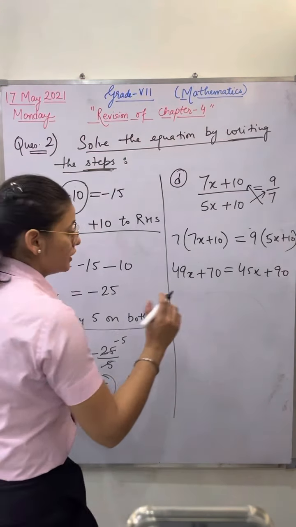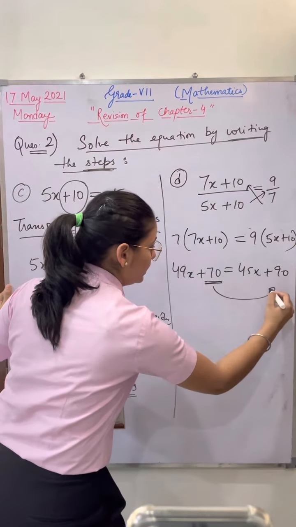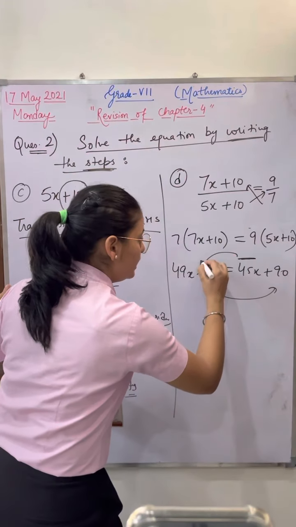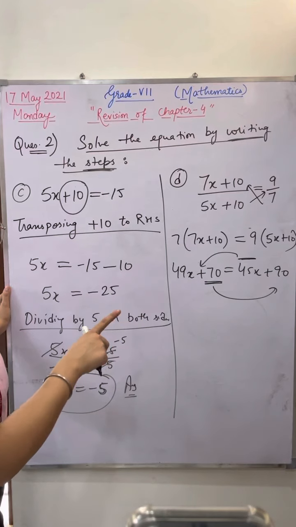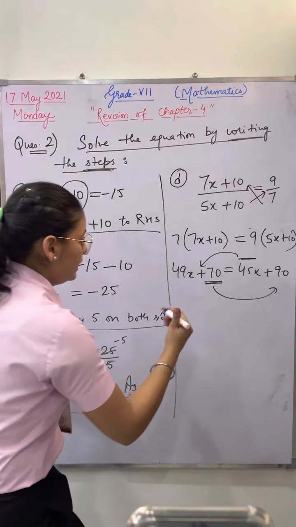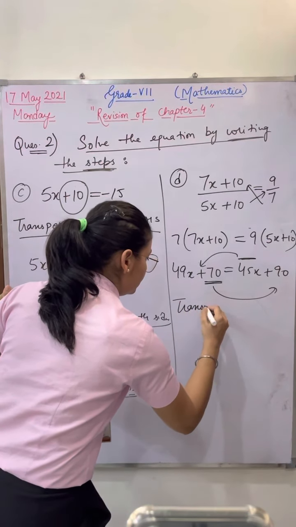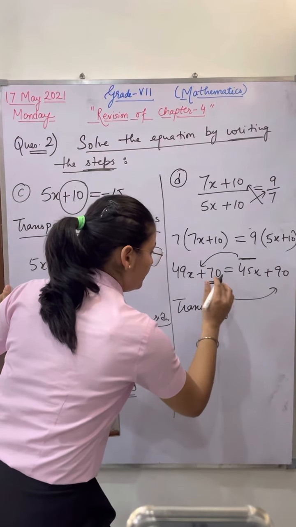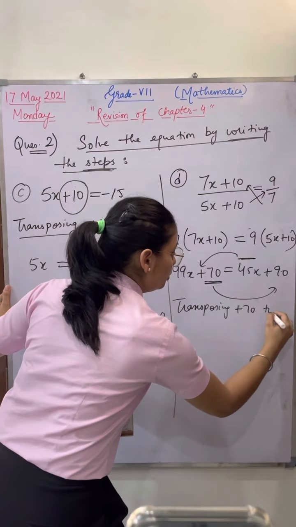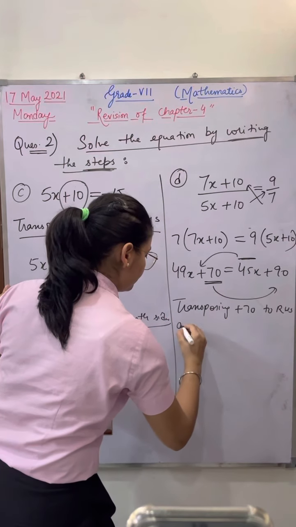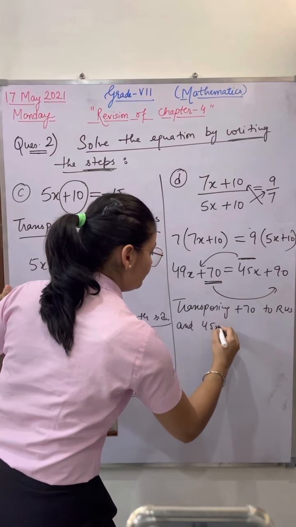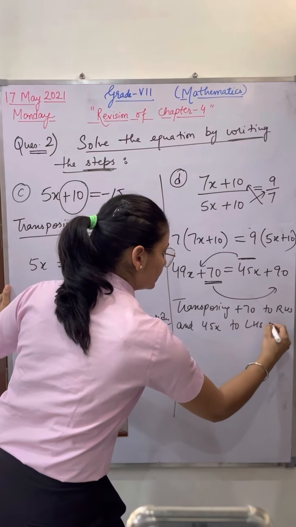Now you have to shift your constant value here and variable value here. Now you have to apply the transposing method. So transposing plus 70 to the right hand side and plus 45x to the left hand side.